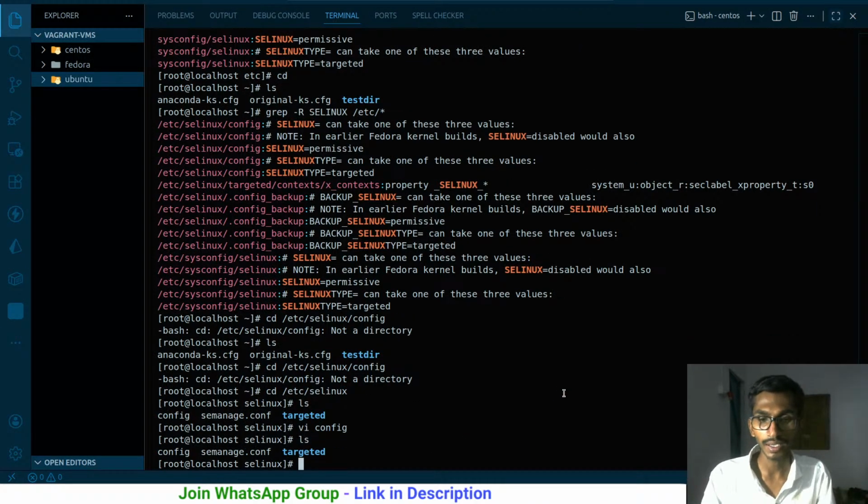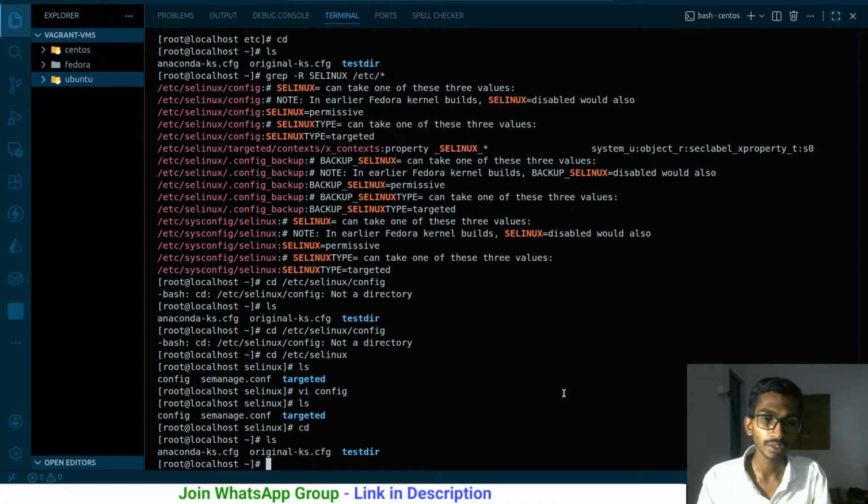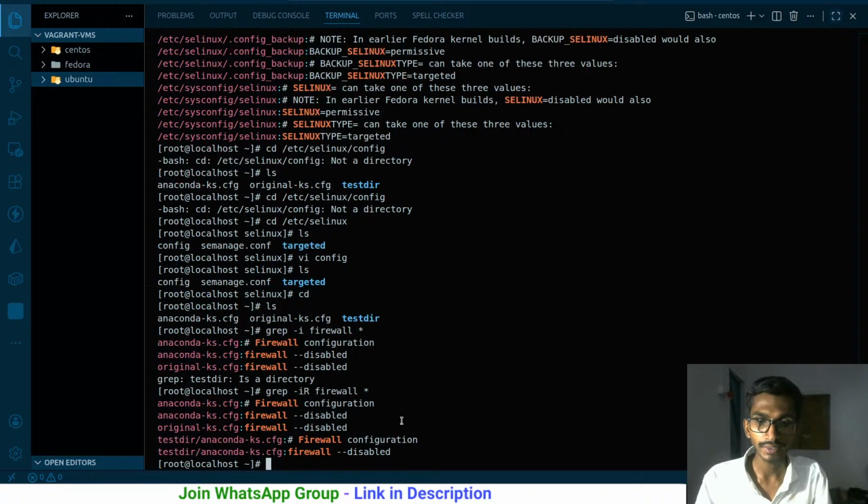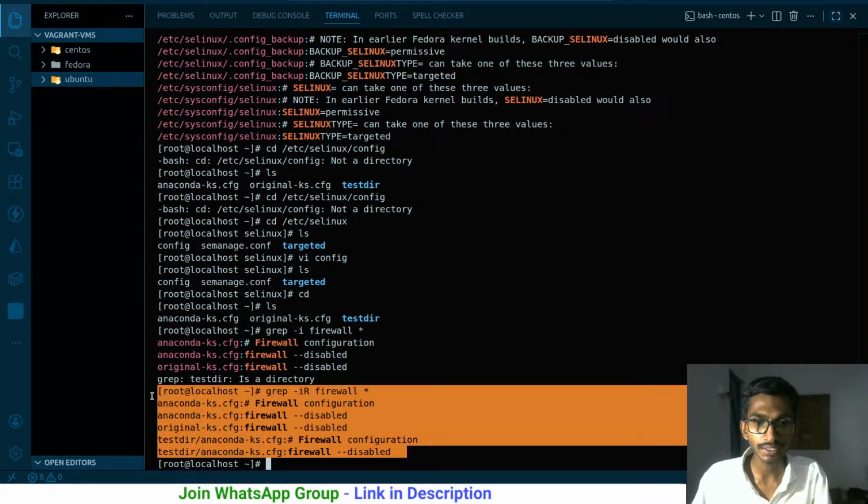So if I say ls, let me go to the home directory right now. Here I am in the home directory, and if I say grep, I want to find, first of all, case insensitive, suppose firewall in the files in the current directory. So I'm going to be getting these results. By the way, let me add -r over here as well so that it finds it everywhere. So I got these results over here.